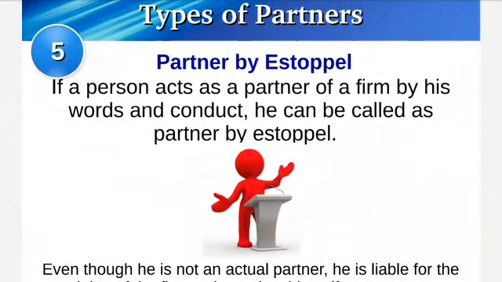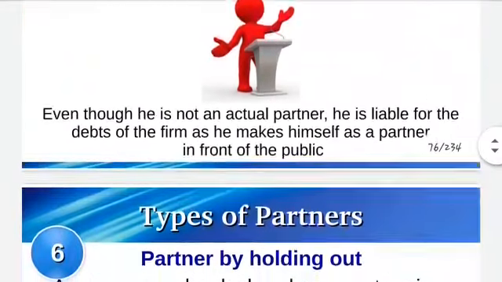In case of partner by estoppel, when a person presents themselves in front of a third party as a partner of the firm, and they get loans, goods or anything, then such a person becomes liable to those parties on the firm's behalf. And the next one, partner by holding out.